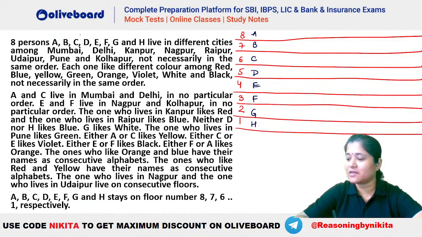Absolutely great, Saurabh. So can you tell me who is the one who lives in Udaipur? Who is the one who lives in Udaipur and what is the color liked by that person? Done. So you have to tell me Udaipur and the color. G is the person who lives in Udaipur and red.